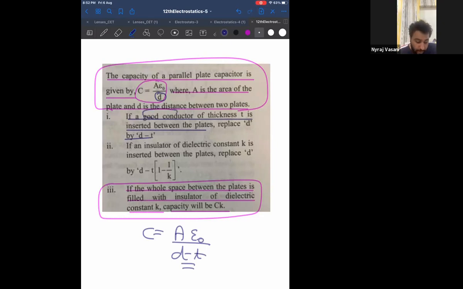This is when a good conductor is introduced, not an insulator.